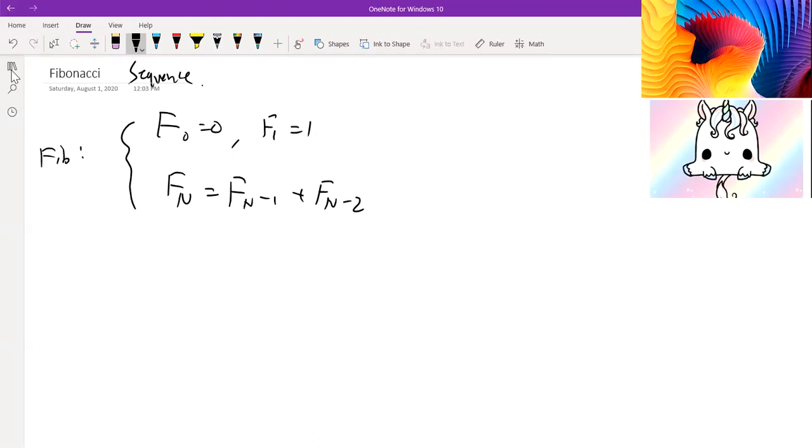And if we start writing them, we look at 0, 1, and what we're doing each time is we're adding these two. So 0 plus 1 is 1, so the next one is 1. 1 plus 1 is 2. 1 plus 2 is 3. 2 plus 3 is 5. Then 8, 13, 21, and so on. And so this is what the Fibonacci sequence is.